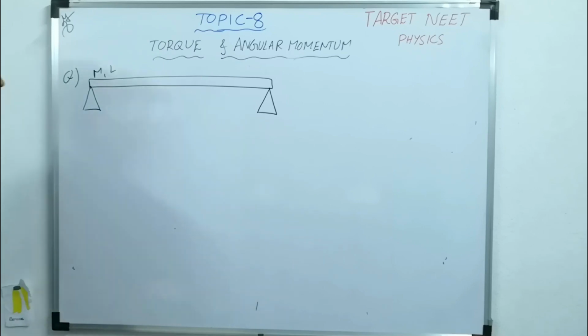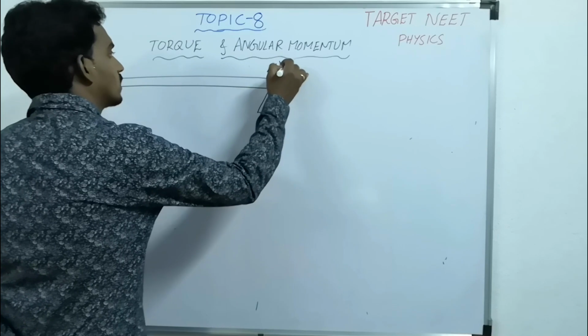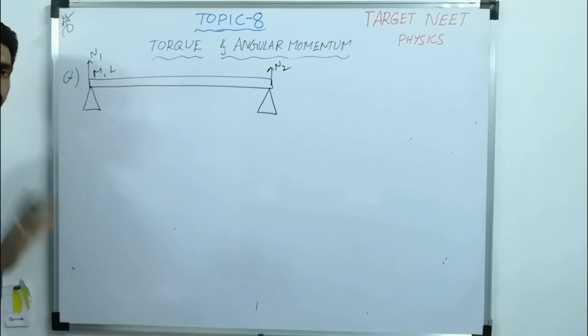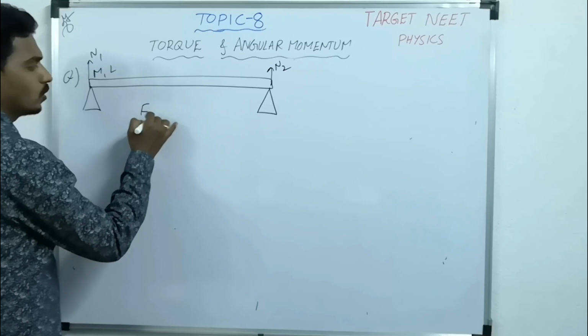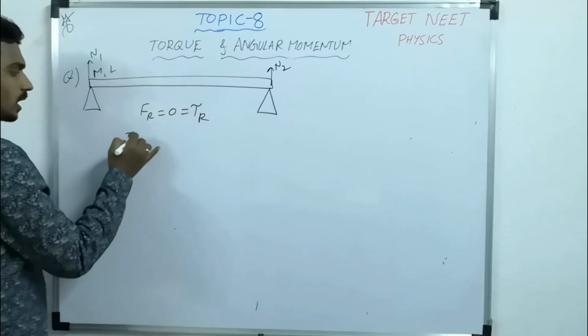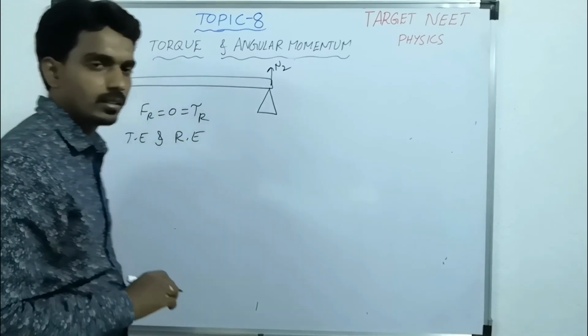Then suppose they ask what is the normal reaction at this support. How do you calculate? The rod is in equilibrium. It is not rotating, not moving. So resultant force 0 as well as resultant torque 0. It is in translational equilibrium as well as rotational equilibrium.